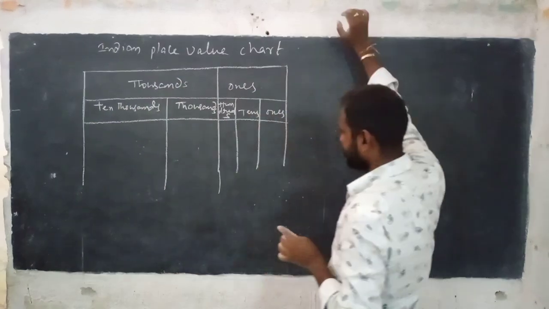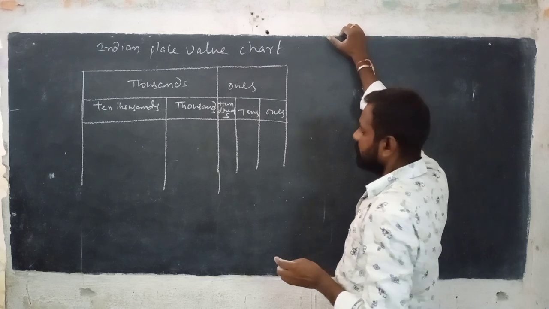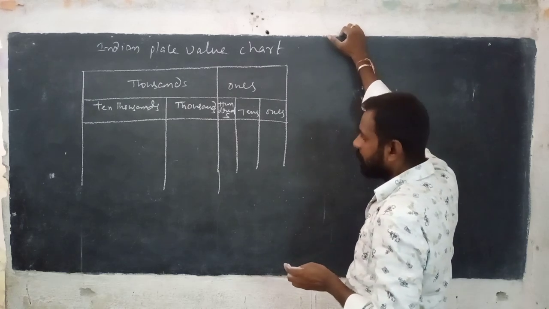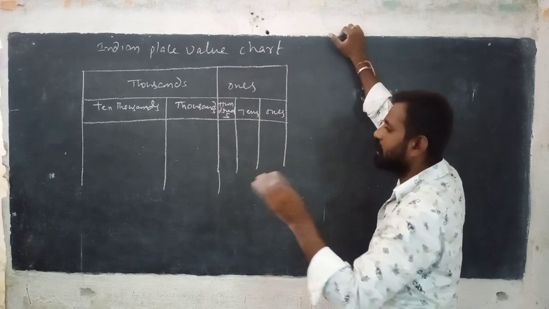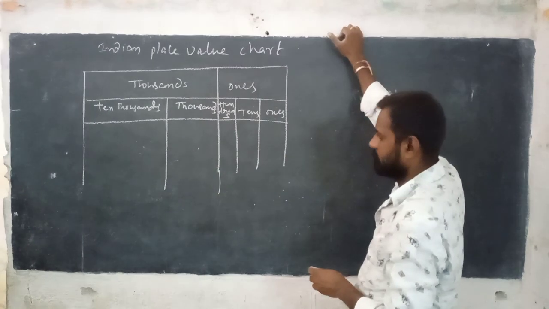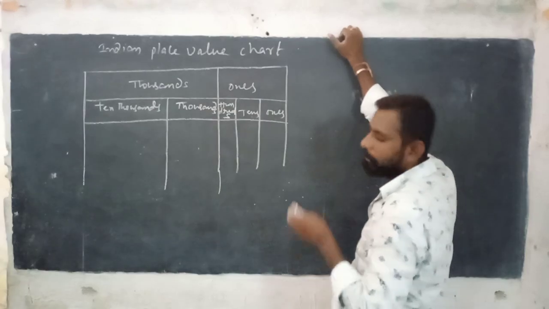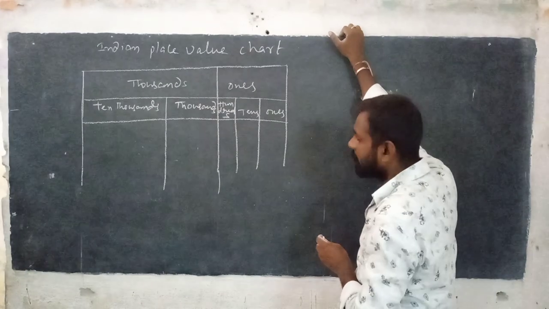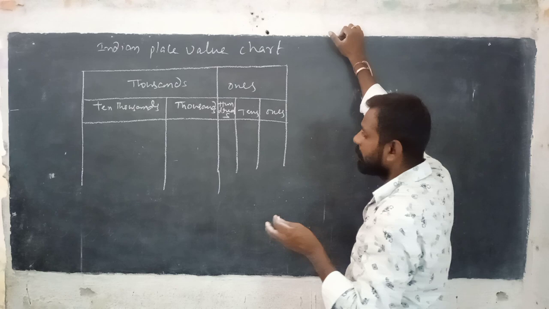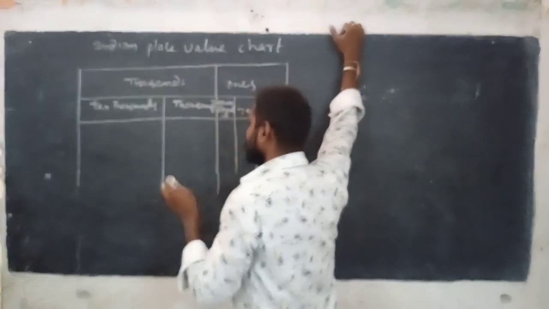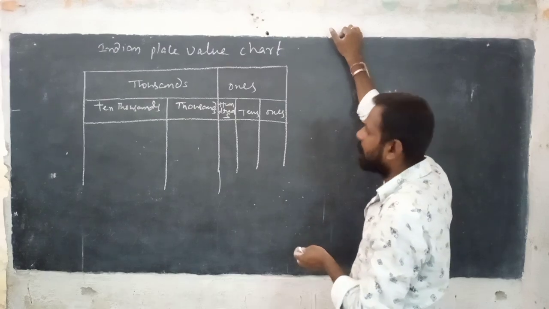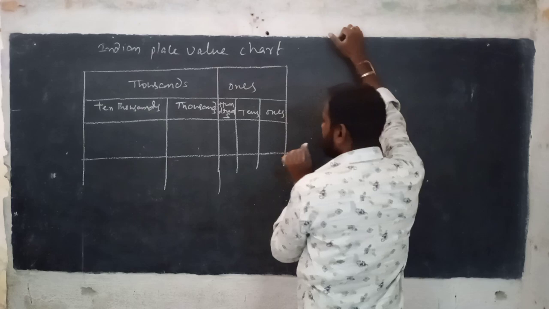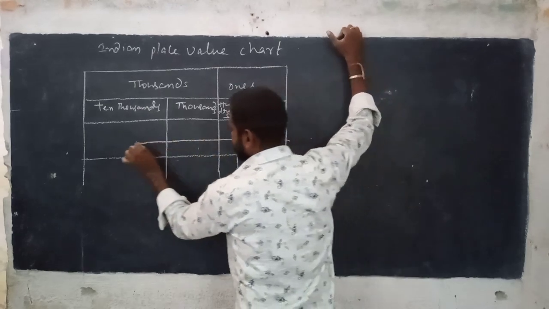See here, the place value chart separated into groups is called period. See here, in an Indian place value chart, separated groups are called periods. See here, now I am taking one small example.